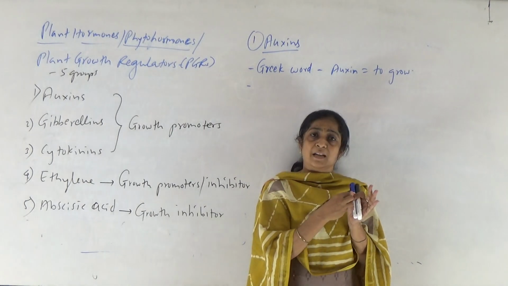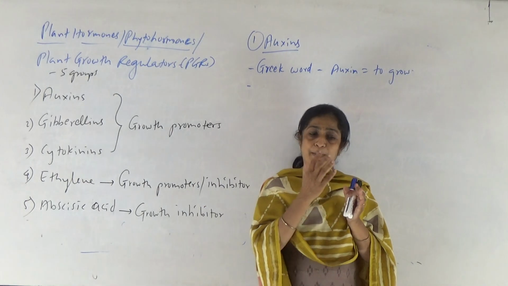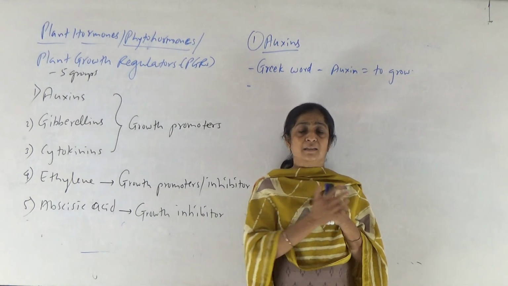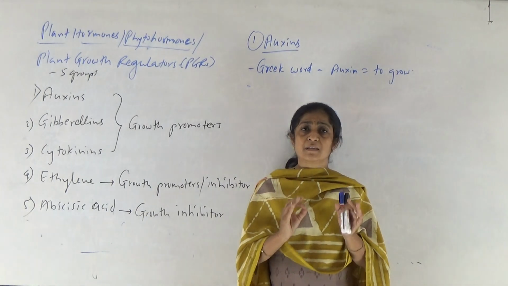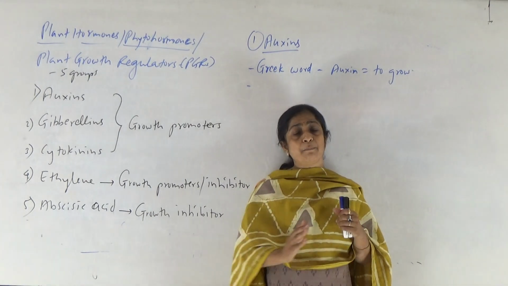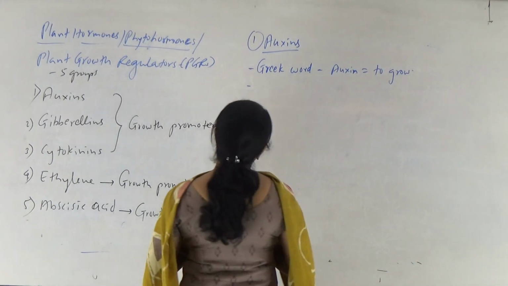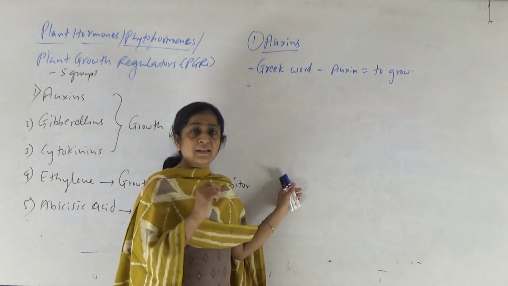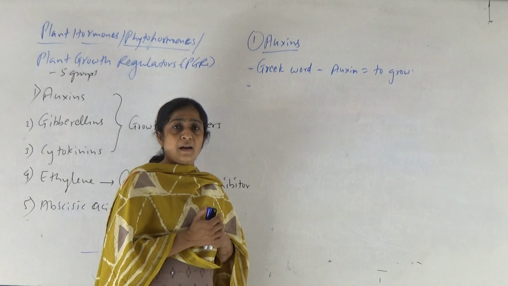One side is given the light, then that plant bends towards the light. Okay? And then by observing this, he suggested that there must be some growth promoting substances secreted in the tip of the plant, hence that tip bends towards the light. असं त्यांनी सांगितलं, right?